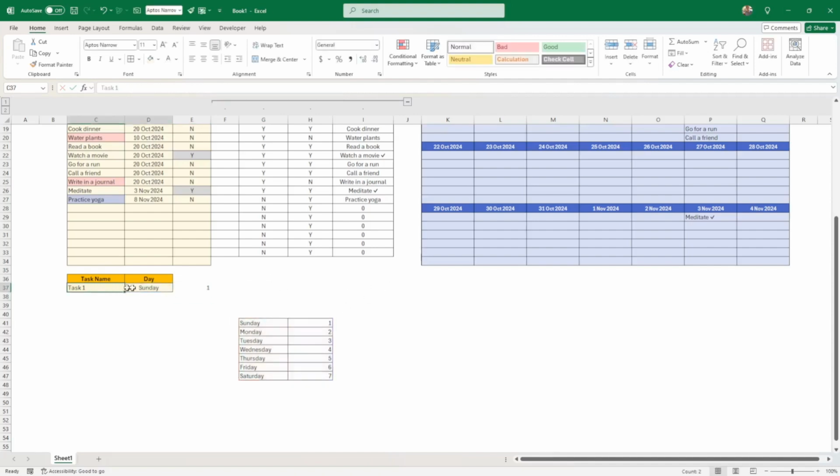And then here, obviously, I can have more. Is that going to confuse people, this task 1 and 2? Maybe. So I'm just going to put task Sunday, task Monday, task Tuesday, so it's all a bit different.